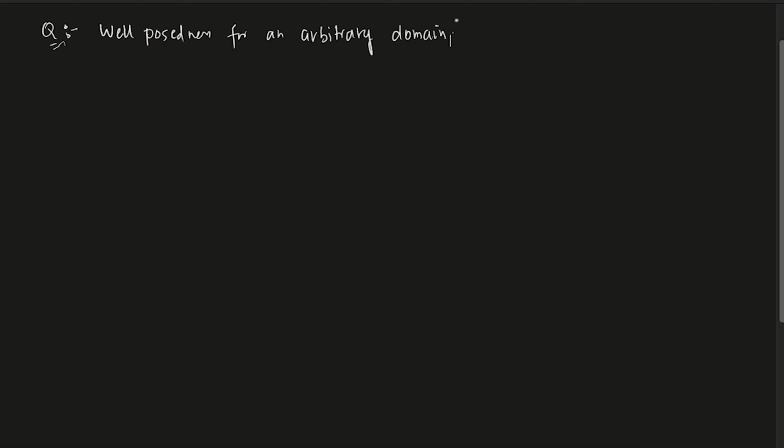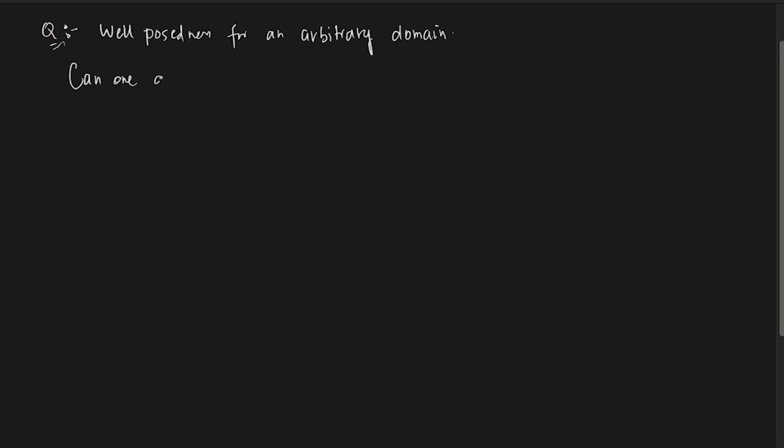But the problem is the domain has to be very specific, and to be very precise, the domain has to be a rectangular domain, or a circular domain, that sort of thing, a cylindrical domain. But most of the times in applications, when you talk about domains, it may not look like that, right? The question is, how do you talk about well posedness for this? So you have to find an explicit solution. Can you always find an explicit solution? The question is,